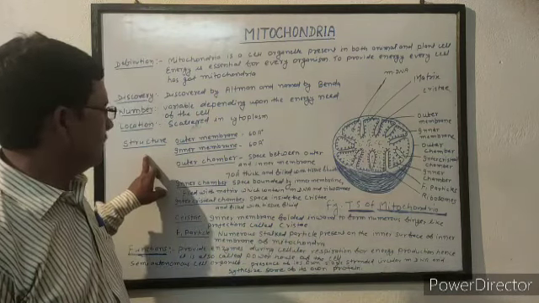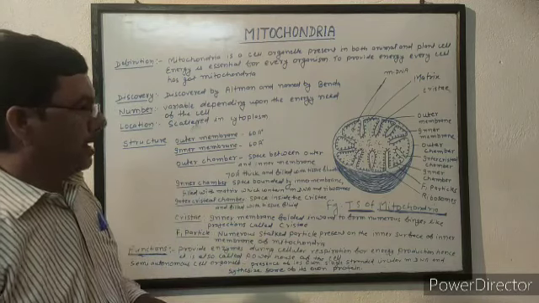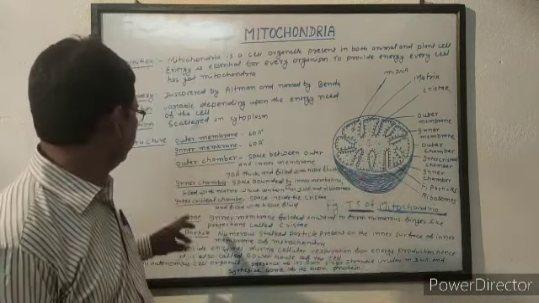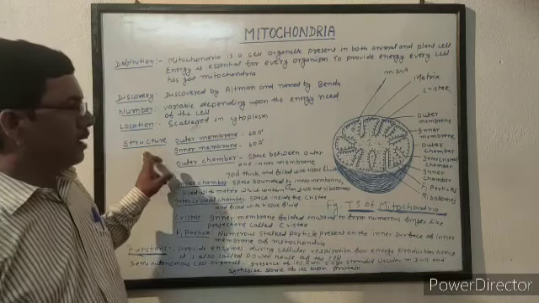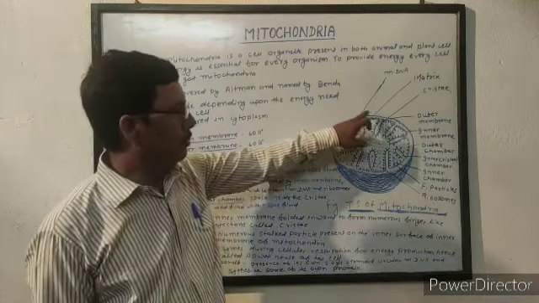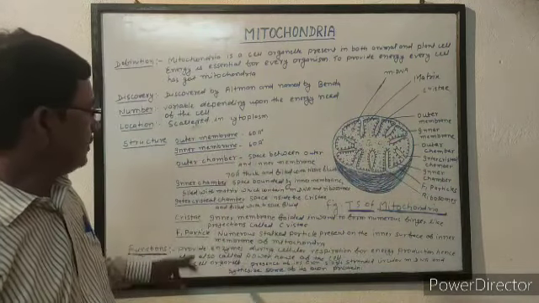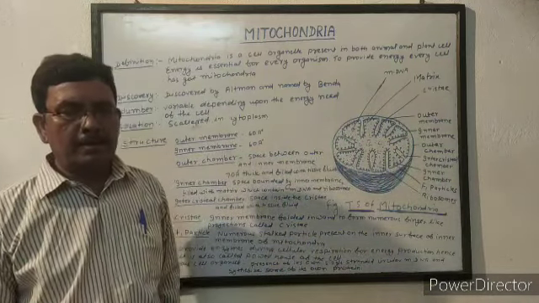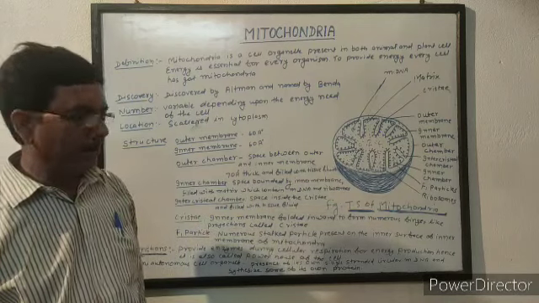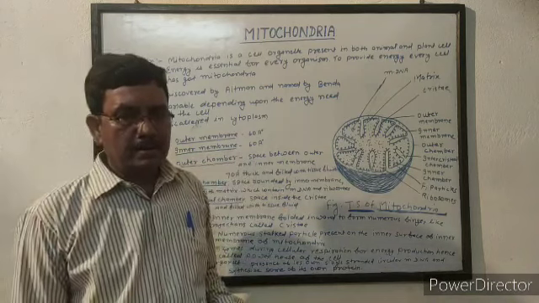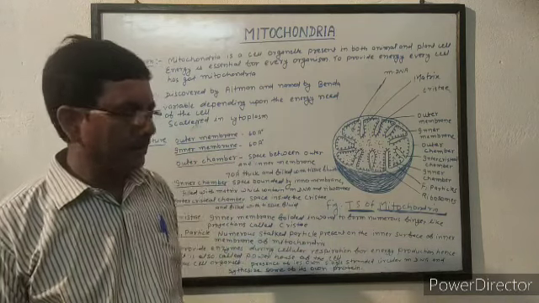Now the structure of mitochondria. Mitochondria is generally oval shape or rod shape. Its structure: mitochondria is bounded by two membranes, outer membrane and inner membrane. Outer membrane is about 60 angstrom in thickness. Inner membrane is also about 60 angstrom in thickness.